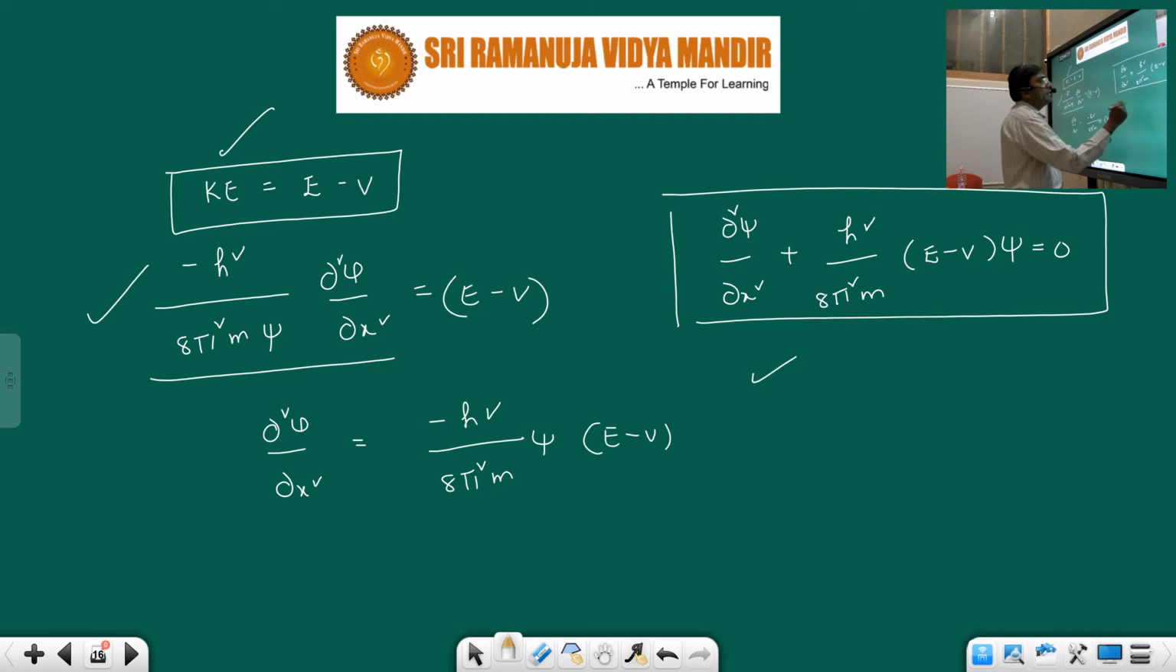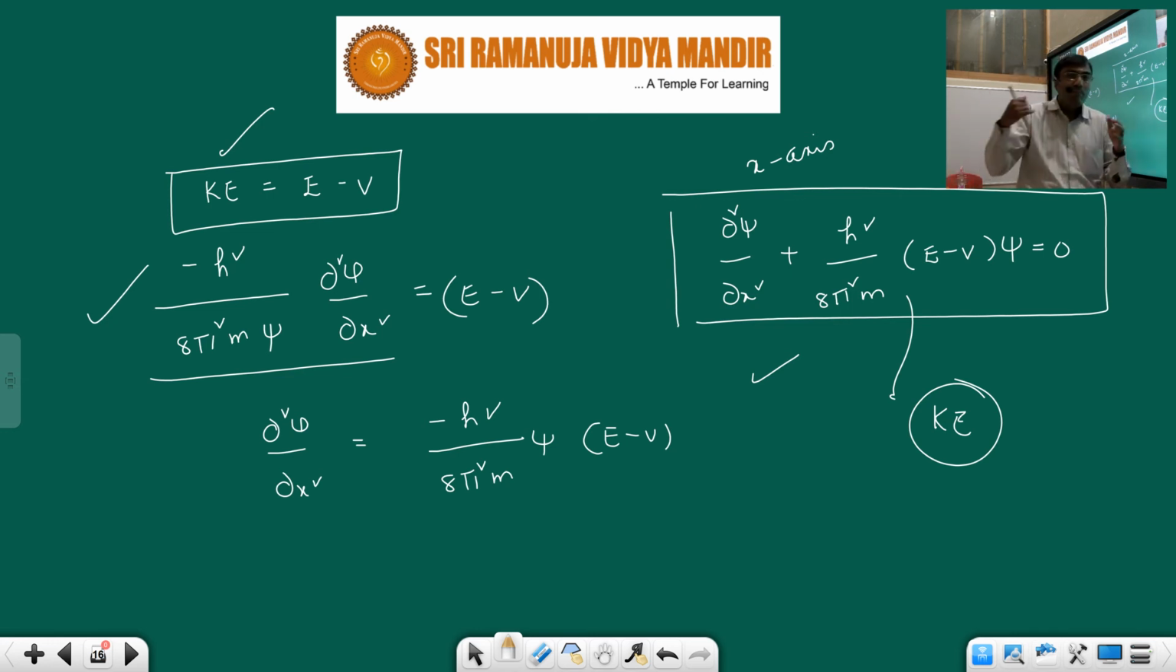Now I can rewrite it again this way. Dou square psi by dou x square plus h square by 8 pi square m into E minus V into psi is equal to 0. This is for which axis? The x axis. What have you found in the x axis? Kinetic energy. I hope you understood. So when the electron is moving in the form of a wave or a particle in three-dimensional space, you have found a wave equation which represents energy or kinetic energy.